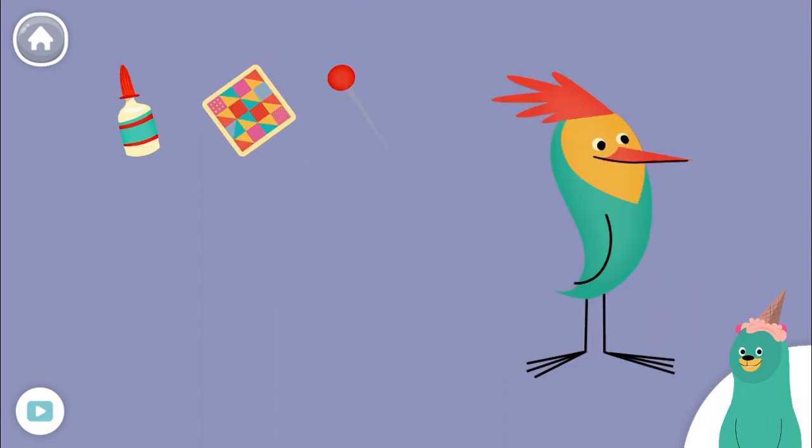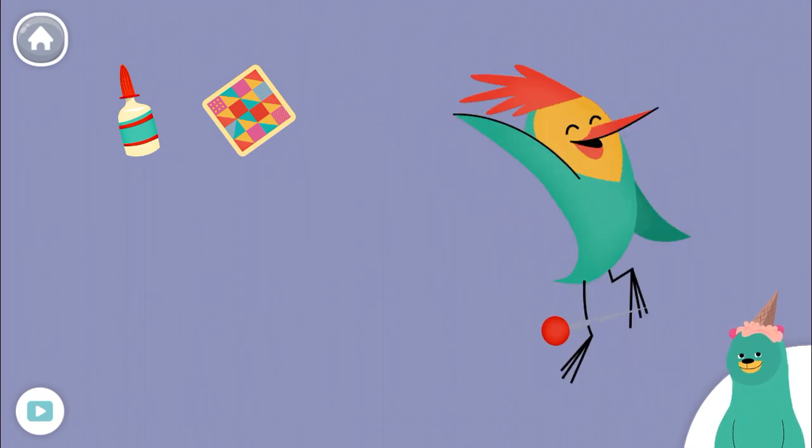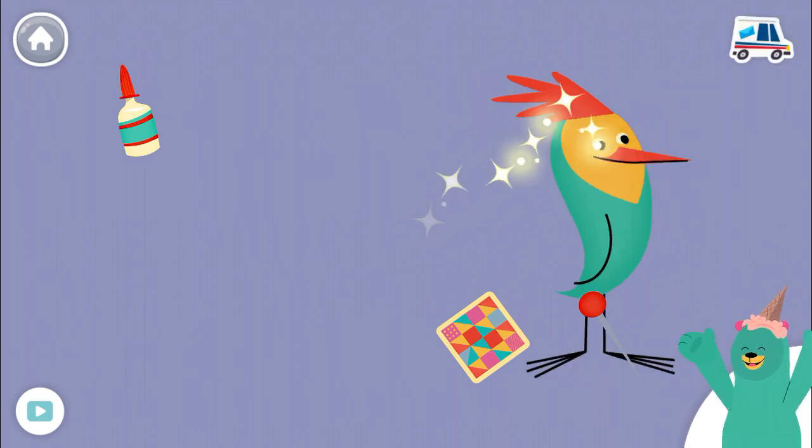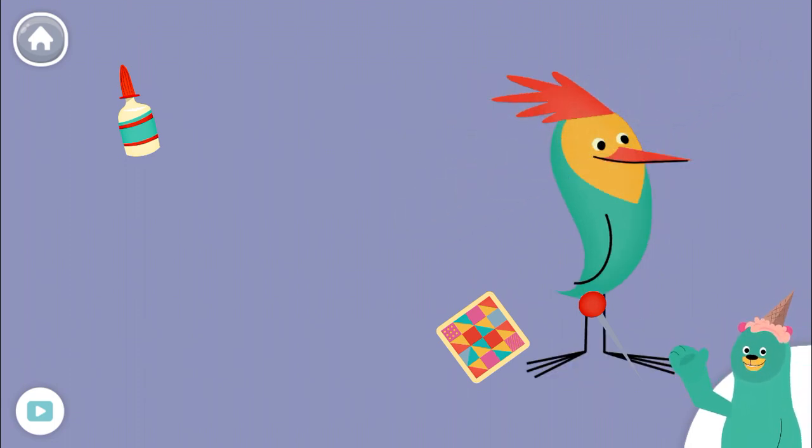Drag the things with the I sound in the middle to peck. Pin. Quilt. Yay! You found the things with the I sound in the middle.